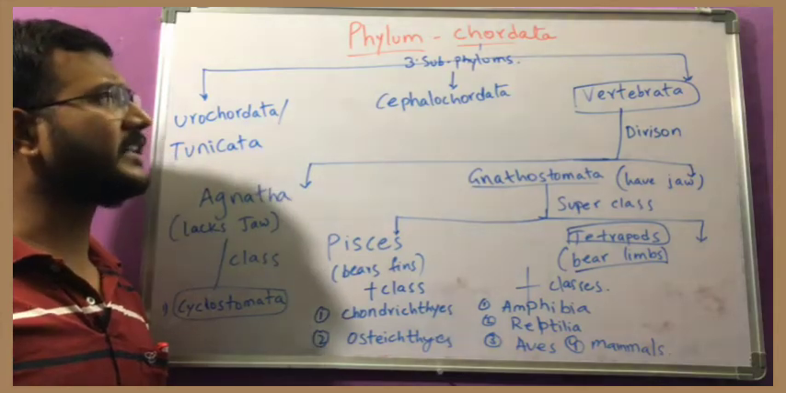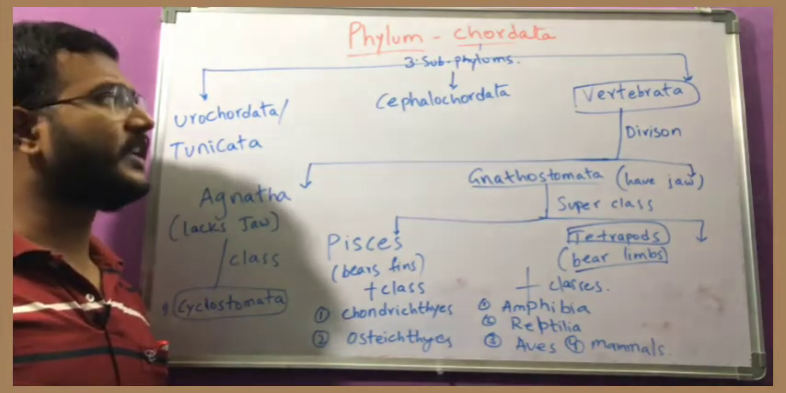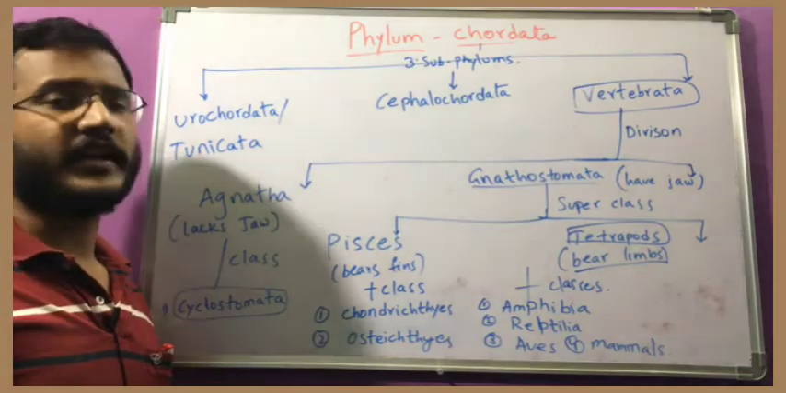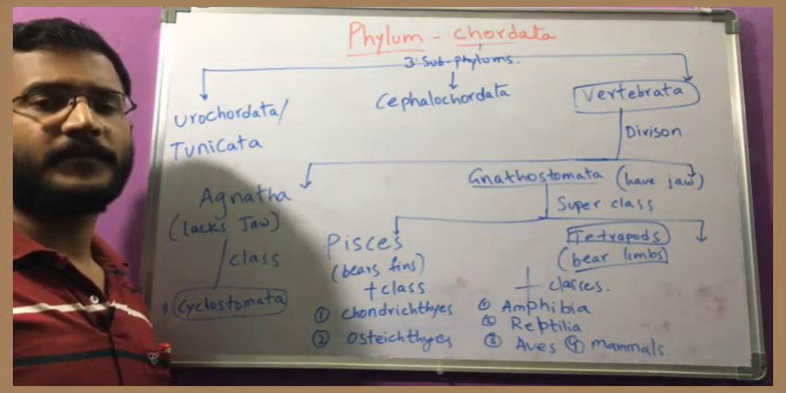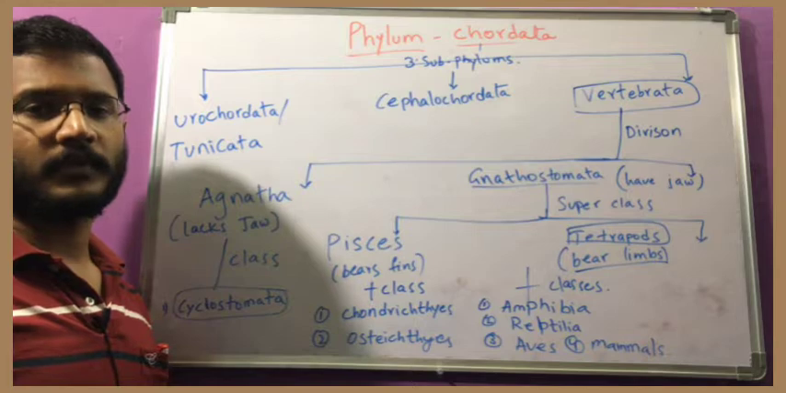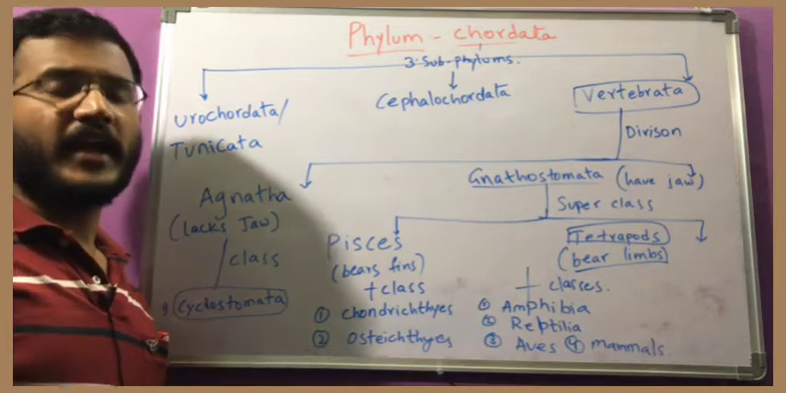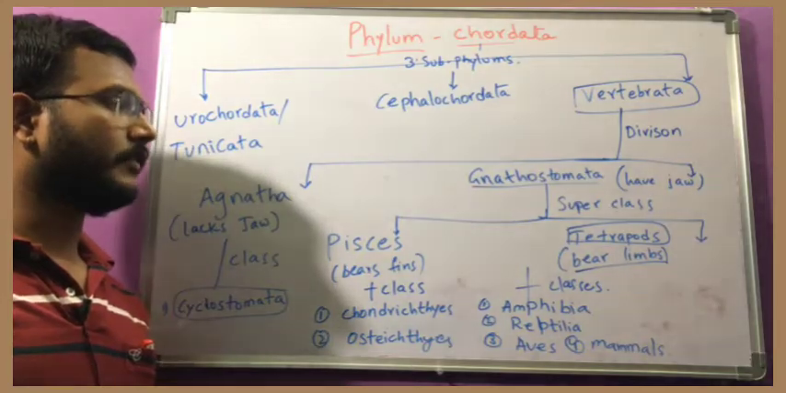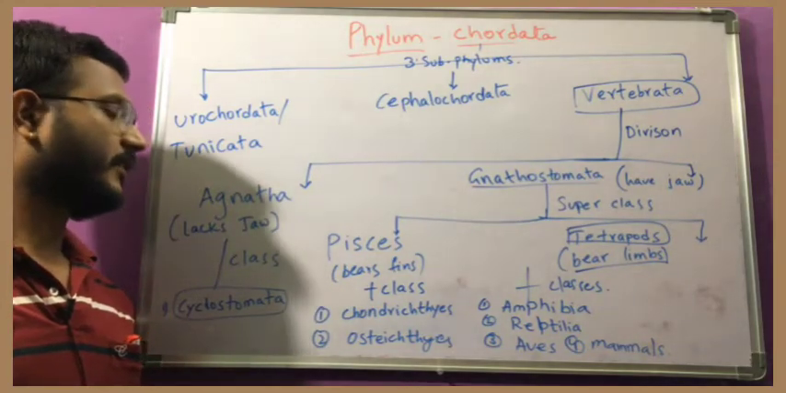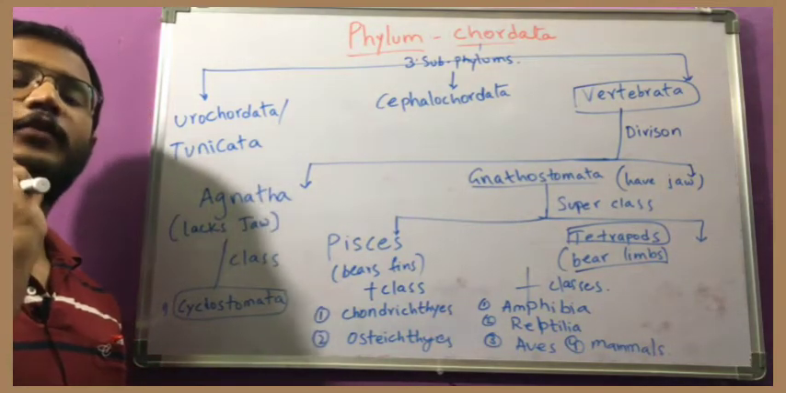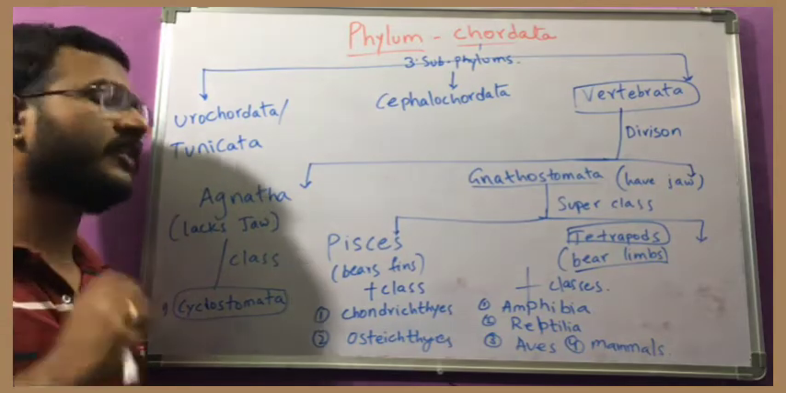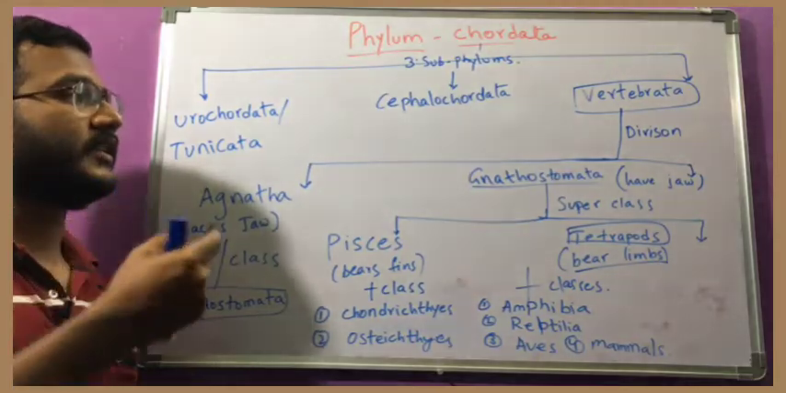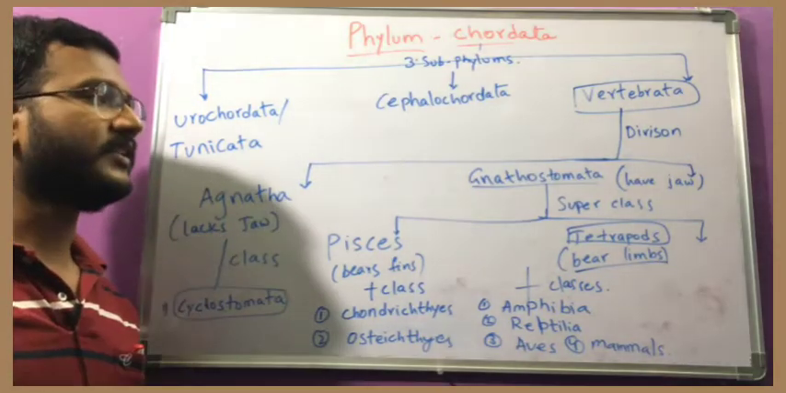So it is broadly classified into 3 subphyla. What are those? Urochordata or Tunicata, Cephalochordata and Vertebrata. And that Vertebrata again is divided into 2 divisions. First one is Agnatha, that means the organisms which do not have the jaw. Gnatha means jaw. Gnathostomata means they are having jaw.